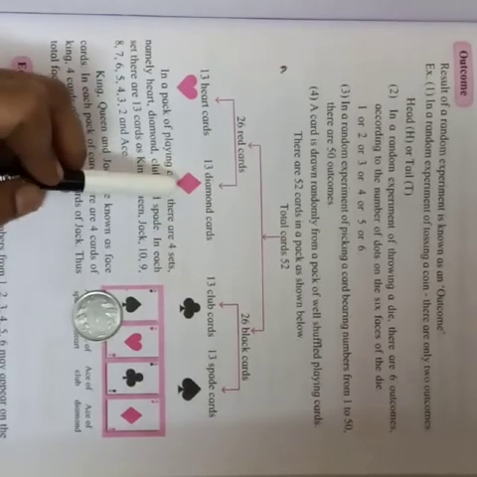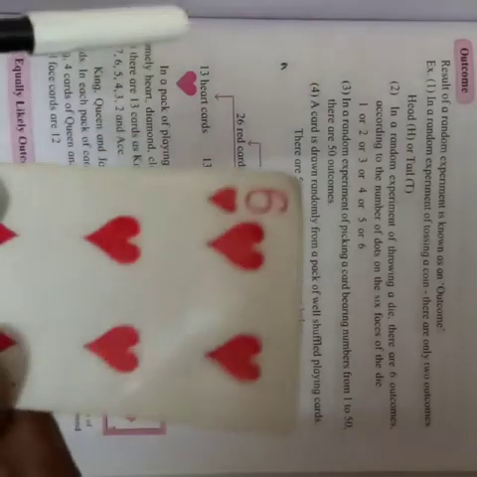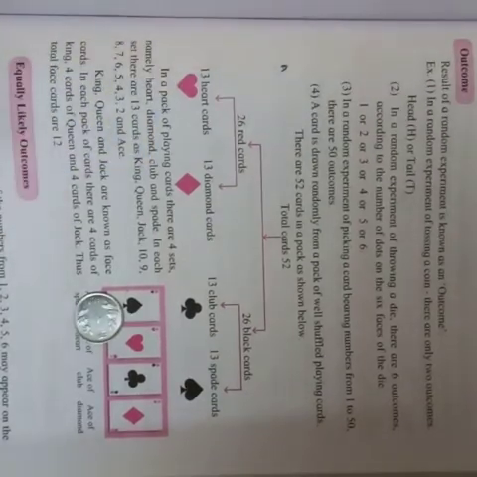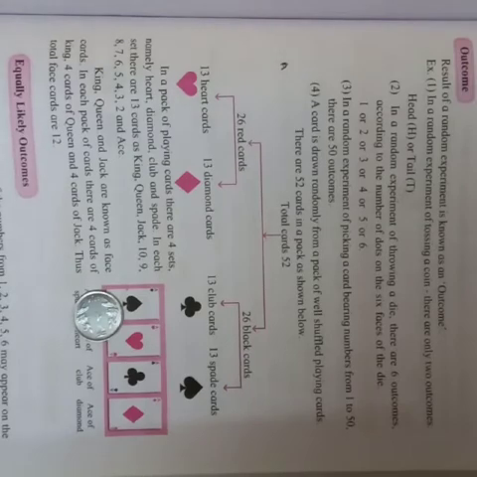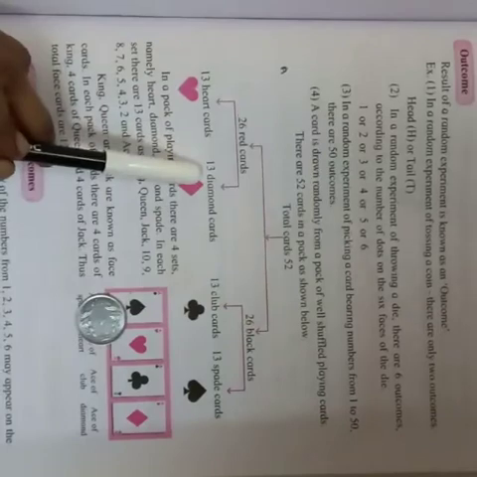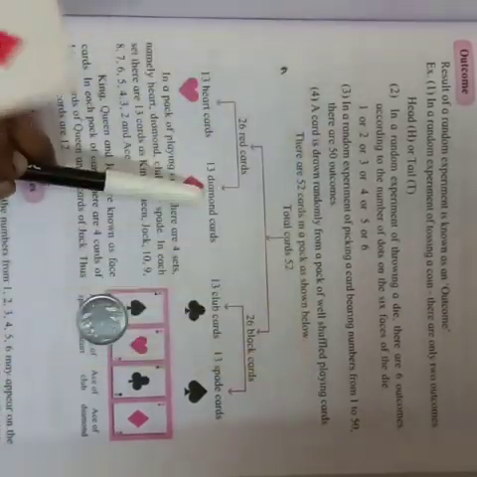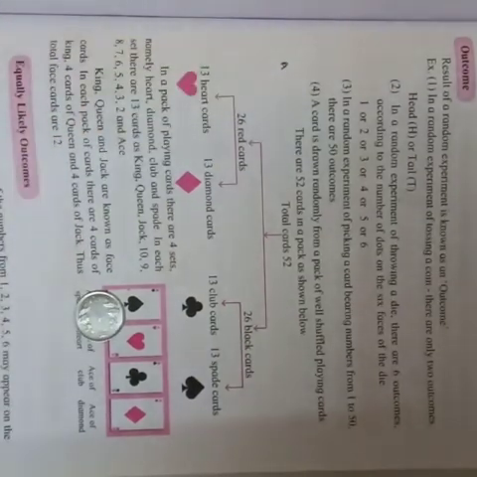Okay, diamond. Heart means, see here, like this. Heart. How many like this? 13. Then next is diamond. Diamond means like this. Diamond card. How many? 13. Total red cards are 26.